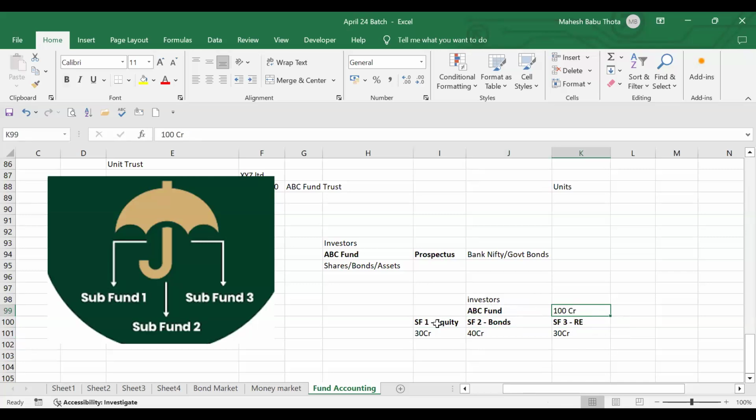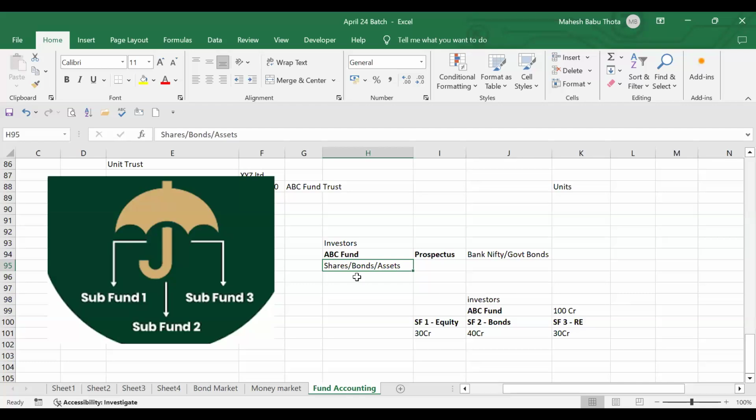Instead of investing into these funds, even this ABC fund can act like standalone funds. Directly they can go and invest into the bonds, shares, and assets. But that's a bit tricky because they have to identify the opportunities and then invest. So instead of identifying opportunities directly, they are choosing the funds which are specialized in each sector.